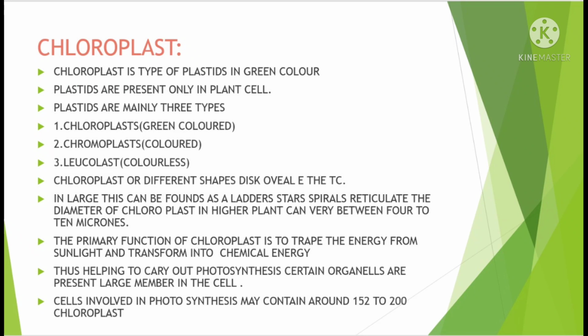The primary function of chloroplast is to trap the energy from sunlight and transform it into chemical energy, thus helping to carry out photosynthesis. Certain organelles are present in large numbers in the cell. Cells involved in photosynthesis may contain around 150 to 200 chloroplasts in the cell.